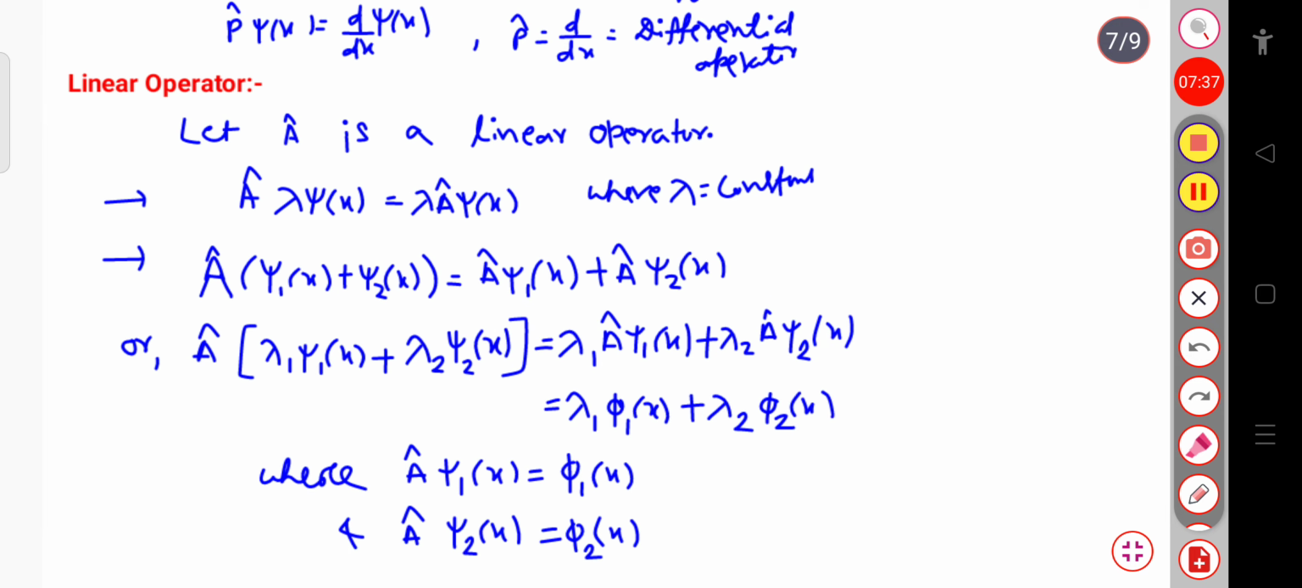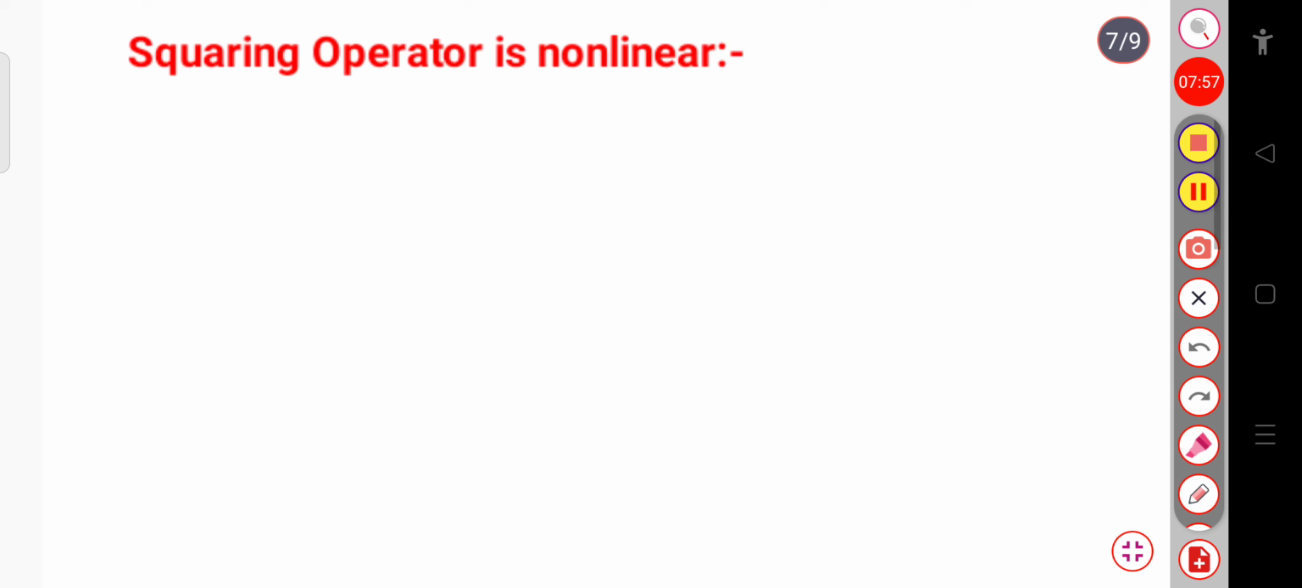So these are the two conditions of the linear operator. When a constant is multiplied with the wave function, you simply take this constant outside, and after that you can operate the operator on the wave function, and it will also follow the distributive law. Now we will check the squaring operator, whether it is linear or not linear.